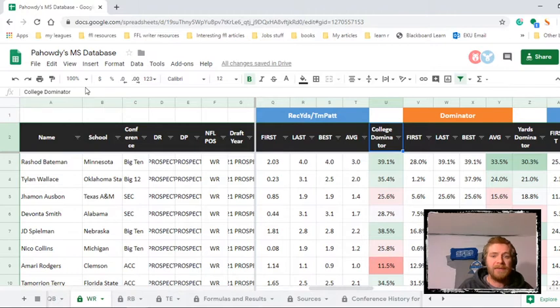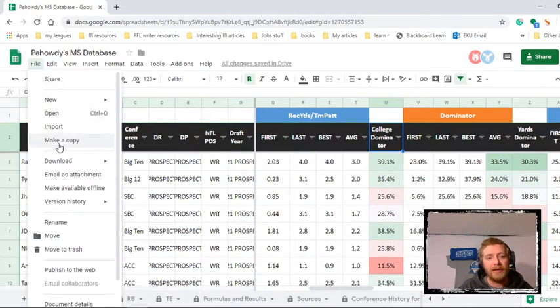If that's too much and you just want to reduce it down to college dominator and breakout age, all you have to do is go to the File menu and make a copy. That makes a copy of this whole sheet in your Google Drive, and you have full editing permission there.